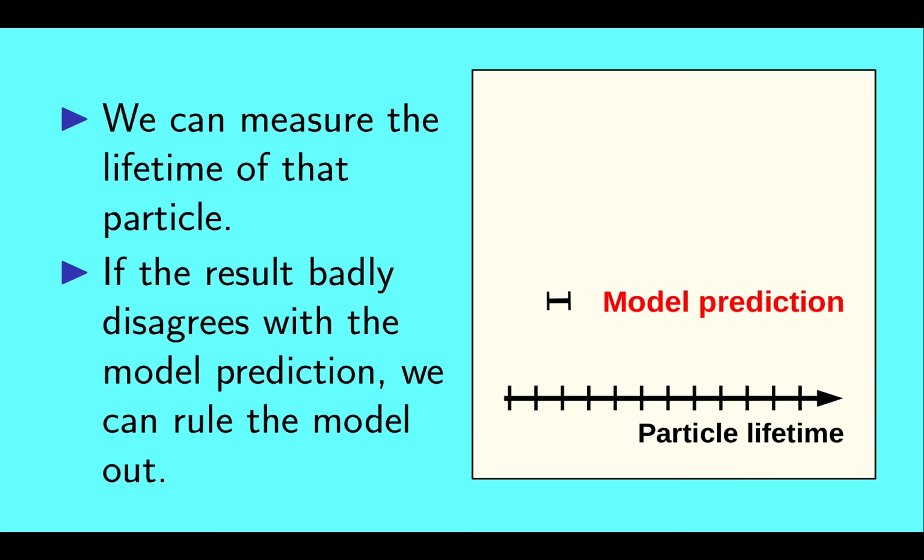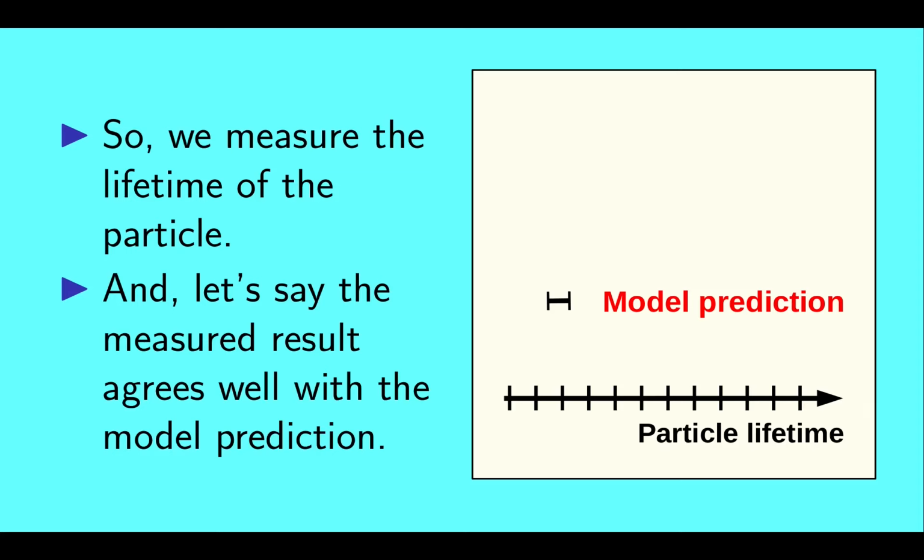Now we can go and measure the lifetime of that particle. If the measured value for the lifetime disagrees with the model prediction, we can rule this model out. So we do that measurement. And let's say the measured result agrees well with the prediction.